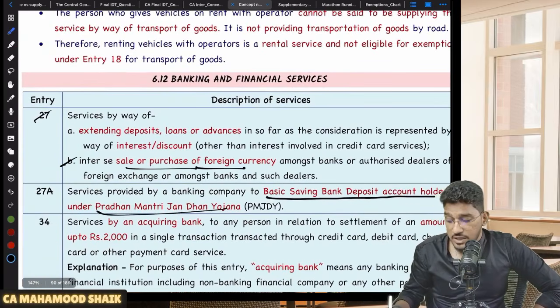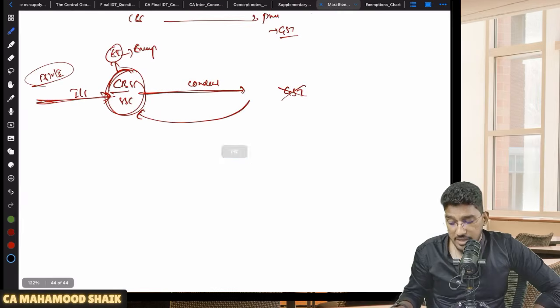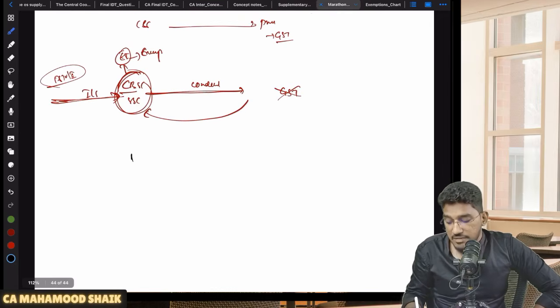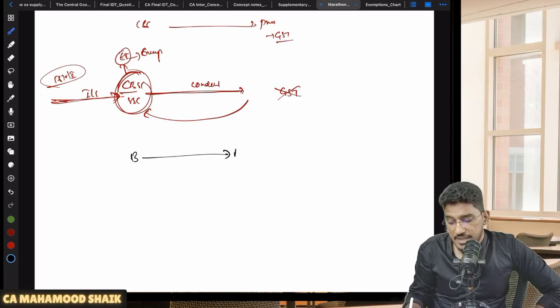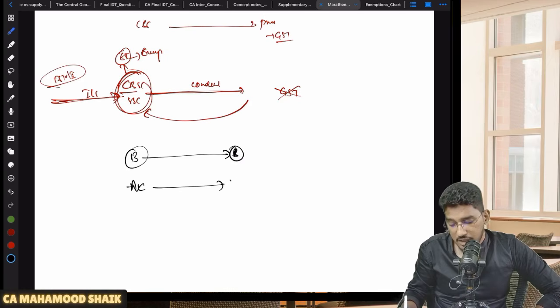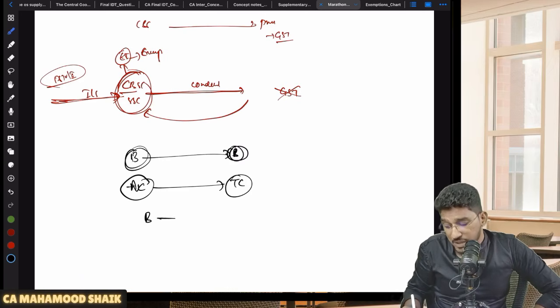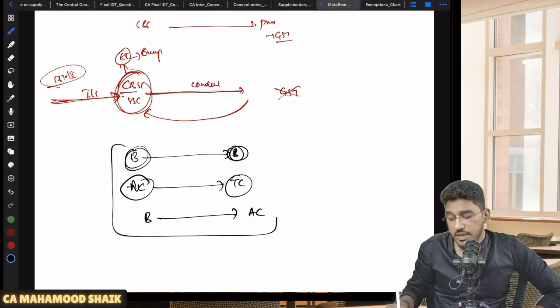Sale or purchase of foreign currency among banks or authorized dealers of forex is exempted. That means forex transactions, buying or selling of foreign currency. If that sale or exchange of foreign currency is happening between banks, exempt. If it is happening between authorized forex dealers, let us say for example Western Union and Thomas Cook, or between the banks and authorized forex dealers, then only is there exemption.